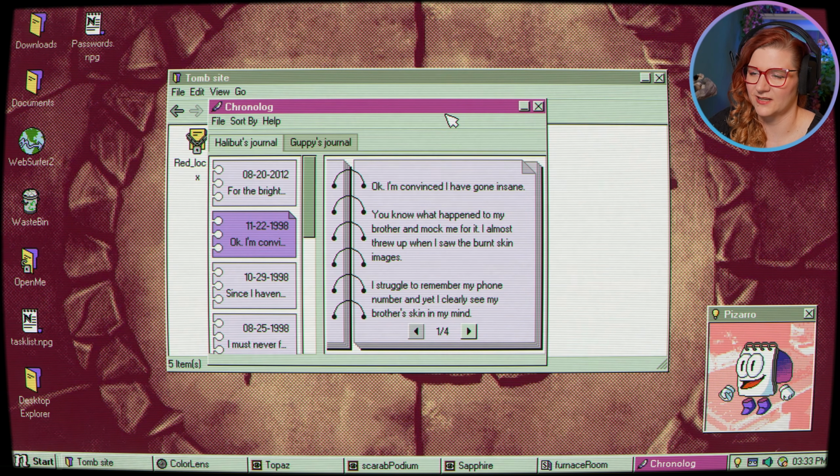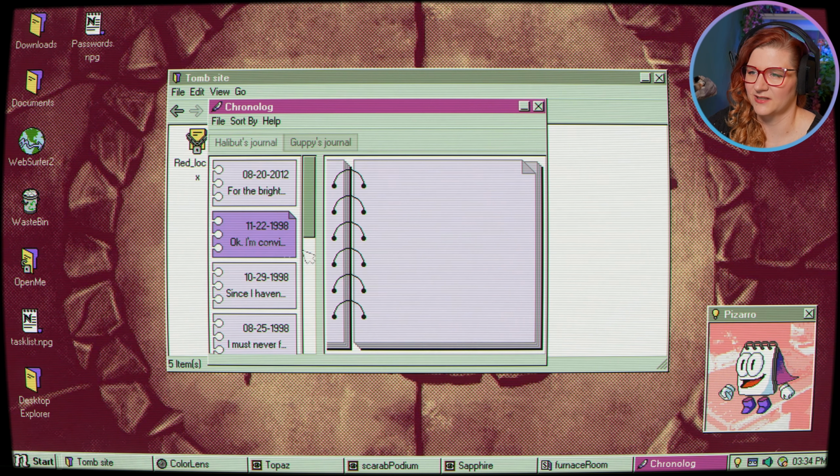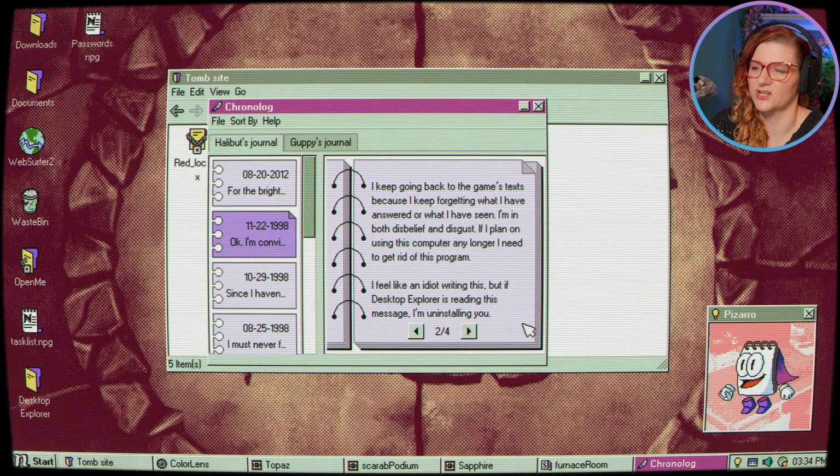Okay, I'm convinced I've gone insane. You know what happened to my brother and mocked me for it. I almost threw up when I saw the burnt skin images. Yeah, exactly. That's kind of what it was alluding to. I struggle to remember my phone number, and yet I clearly see my brother's skin in my mind. I keep going back to the game's text because I keep forgetting what I have answered or what I have seen. I'm in both disbelief and disgust. If I plan on using this computer any longer, I need to get rid of this program.